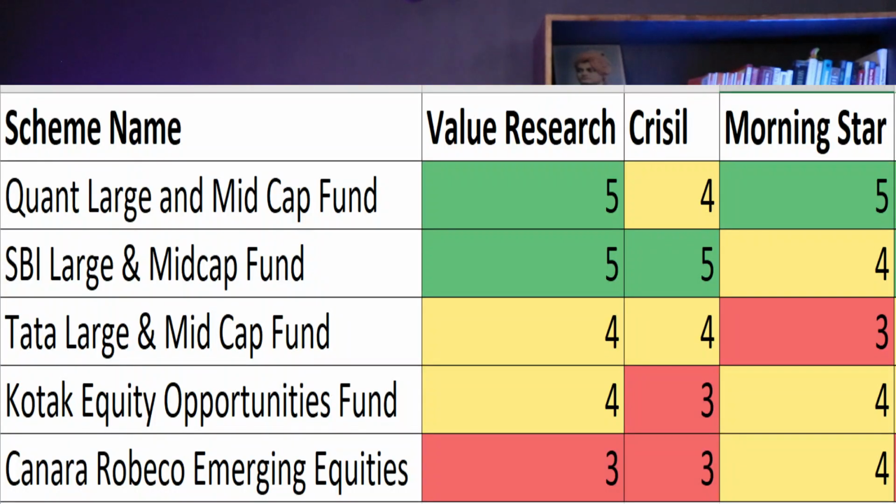And after risk analysis, we will move towards ratings of this mutual fund, where we will know how different rating agencies have rated these mutual funds. And based on the ratings given by Value Research, CRISIL and Morningstar, on number 1 we have Quant Large and Mid Cap Fund. On number 2 we have SBI Large and Mid Cap Fund. On number 3 we have Tata Large and Mid Cap Fund. On number 4th we have Kotak Equity Opportunities Fund, and on number 5th we have Canara Robeco Emerging Equities Fund.